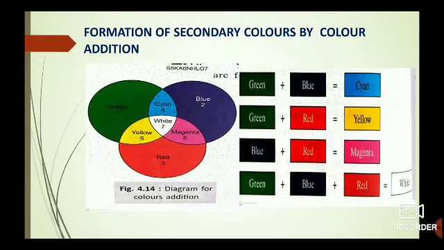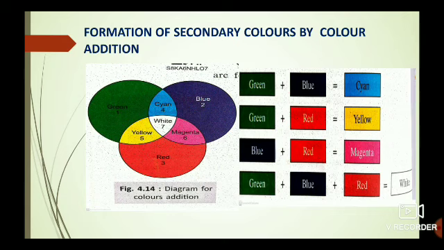Formation of secondary colors by color addition. In the given figure, the circles 1, 2 and 3 are made of the primary colors green, blue and red respectively. When they are added in the given way, four different colors denoted by 4, 5, 6 and 7 are formed.